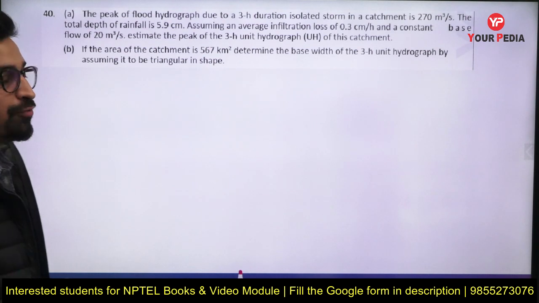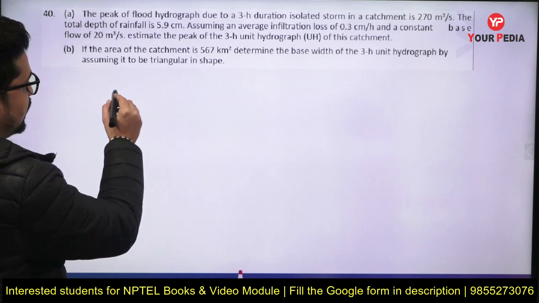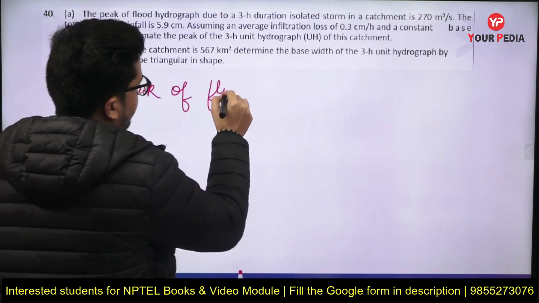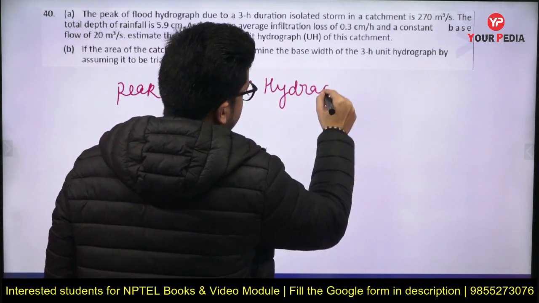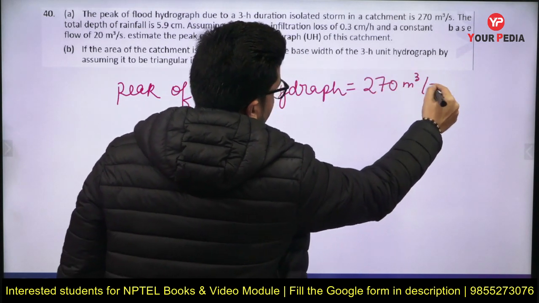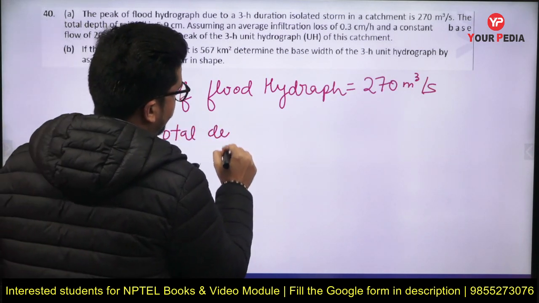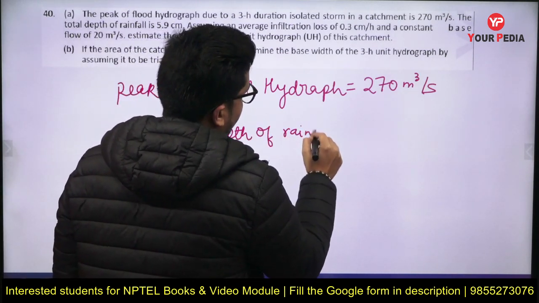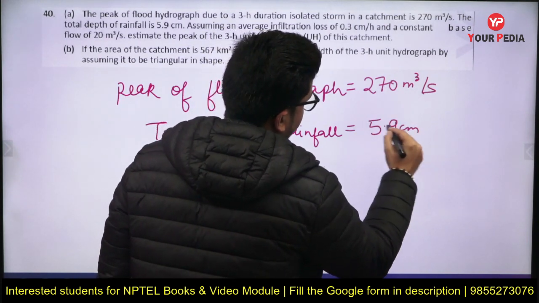The total depth of rainfall is given as 5.9 centimeter, correct?